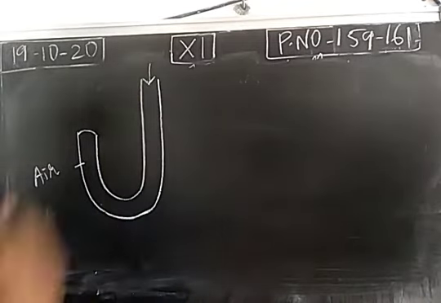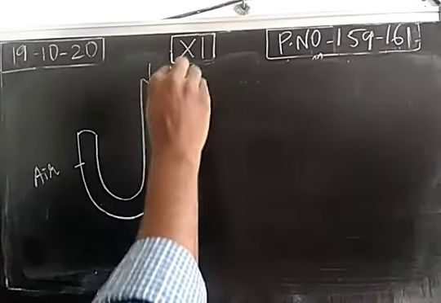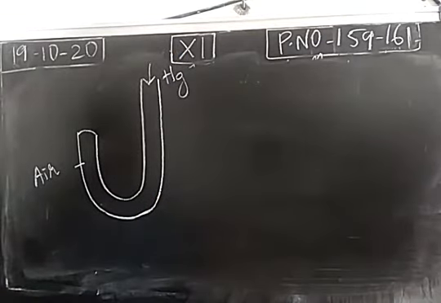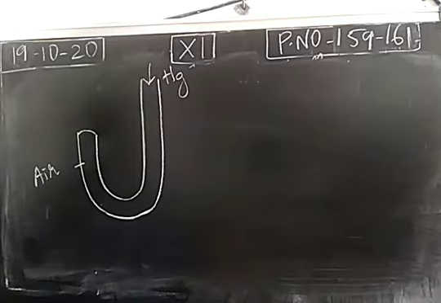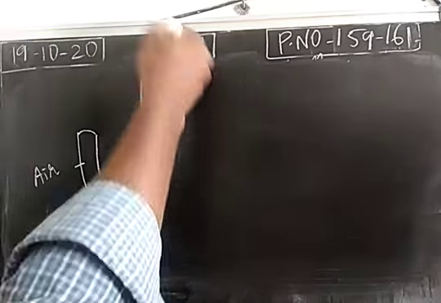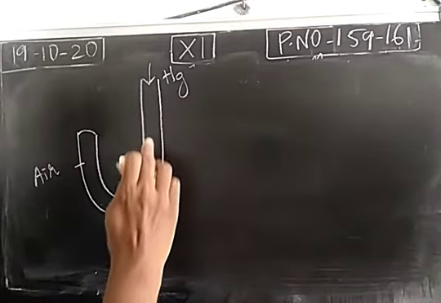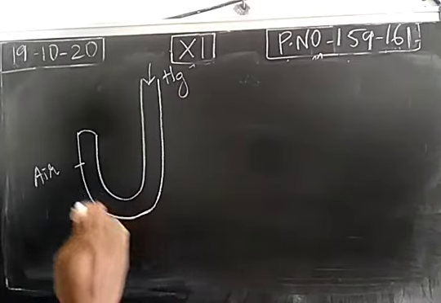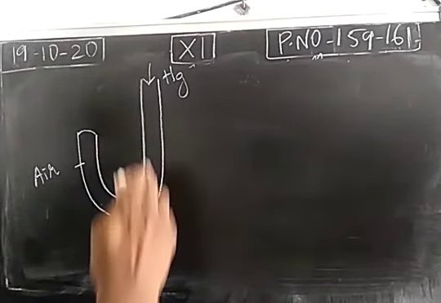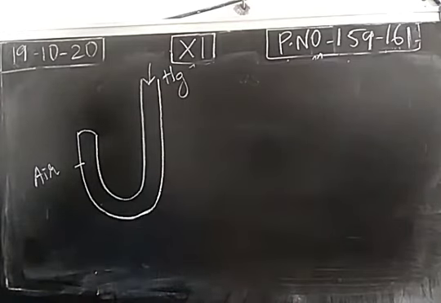He just added mercury. Mercury is a liquid metal. He allowed the liquid metal mercury to pass into the tube. When mercury is poured, the atmospheric air will move to this end. The gaseous molecules are moving towards the other end.